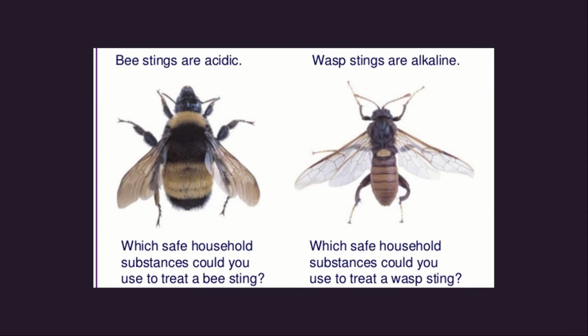Here is an interesting example for you. Honey bee stings are acidic. We know that it almost swells our skin, right? So bee stings are usually acidic, whereas a wasp is even more dangerous than a honeybee. So wasp stings are alkaline. Both are unsafe, but in this case, the wasp is even more dangerous. Okay, so bee stings are acidic, wasp stings are alkaline.